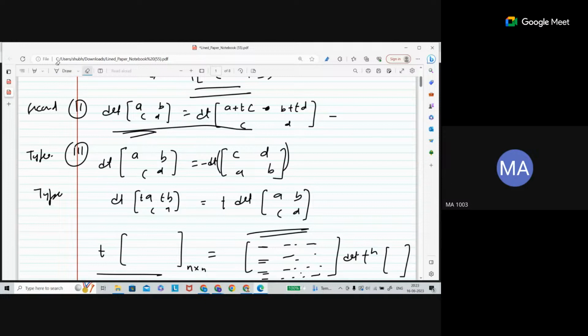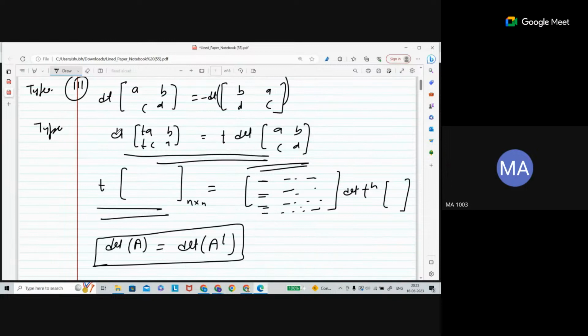If you are doing it like this, let me erase it here, the same result you will get. This is exactly correct. And another one: if you are swapping two columns, so let's say B and D are here and A and C are here, then again the sign will change for the same reason. The determinant of the transpose and the determinant of the matrix are the same.